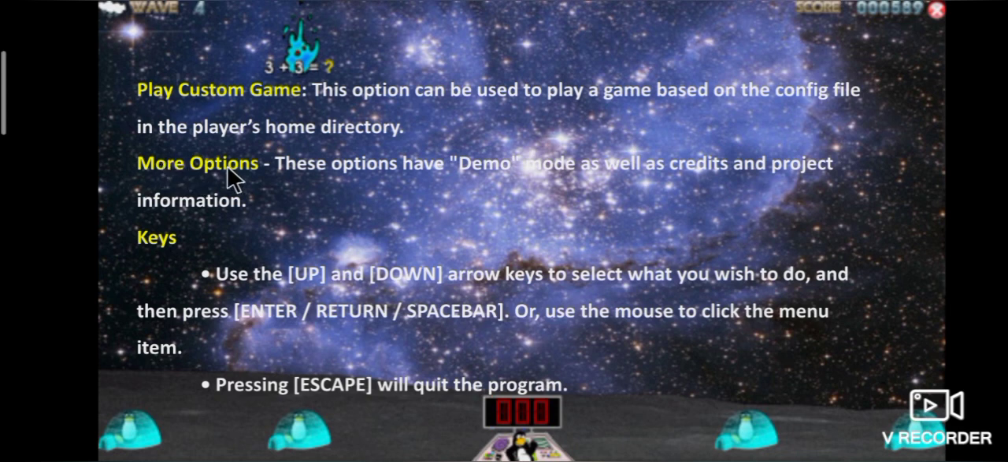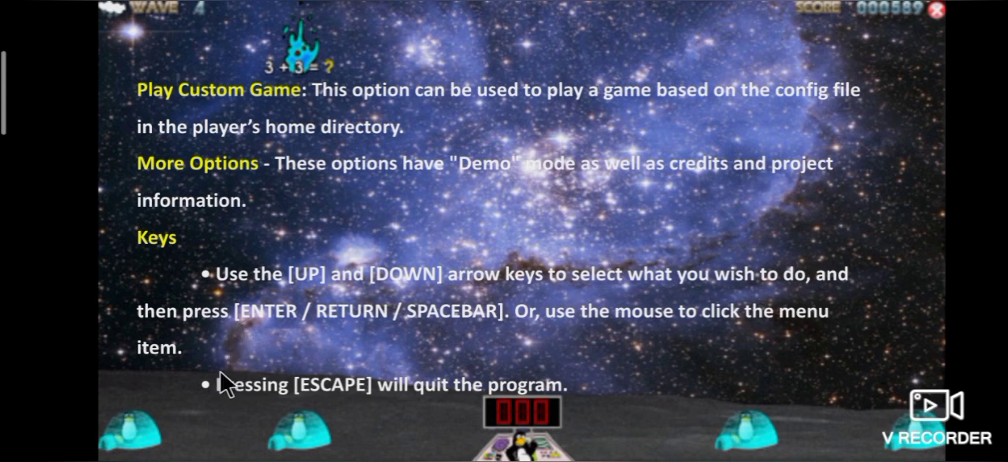Next, more options. These options have demo mode as well as credits and project information. At last, keys. Use the up and down arrow keys to select what you wish to do and then press enter or return or spacebar, or use the mouse to click the menu item.